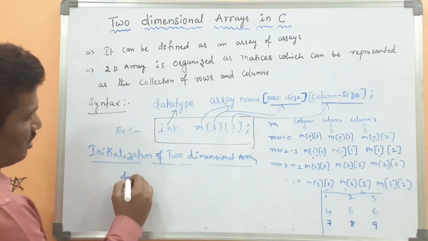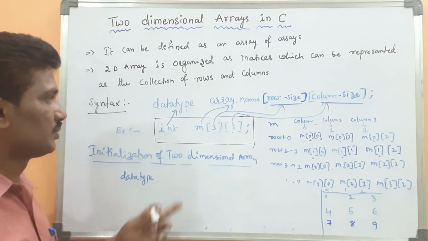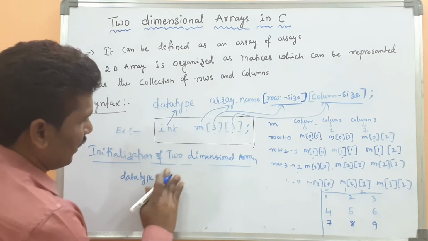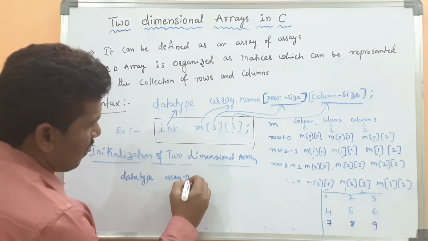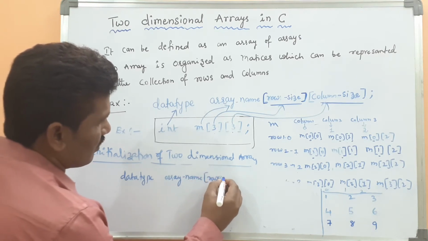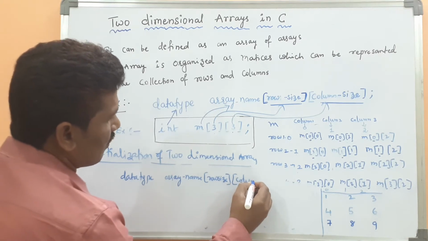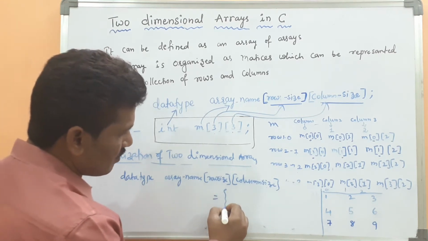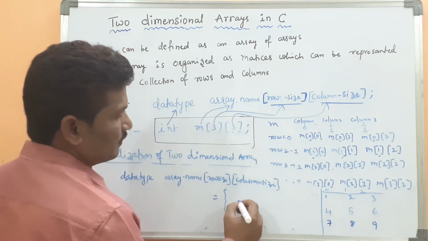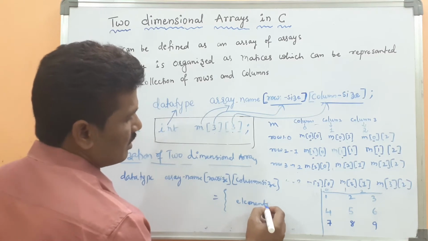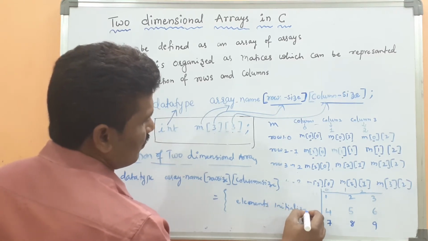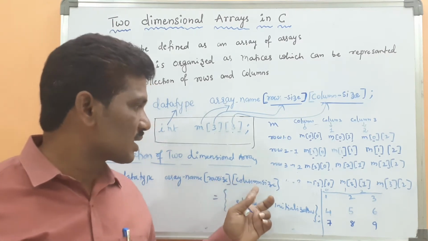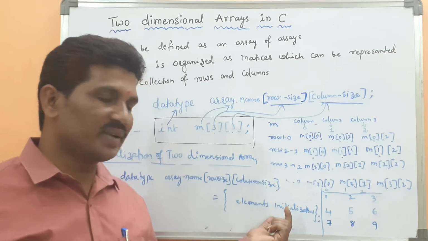first the data type, then the array name, then the row size, then the column size, then equal, and then the elements to be initialized.